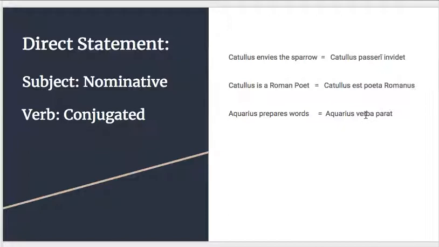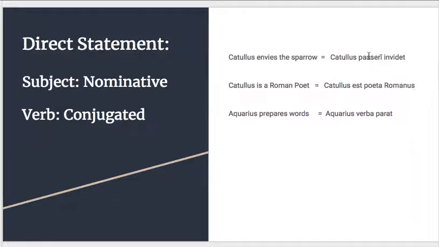We see a nice accusative neuter plural here, verba, verbum, neuter. So that's why there's an A ending here. We see a nice predicate nominative, right? Because Roman poet equals Catullus. So we're going to have it be the same case as Catullus.